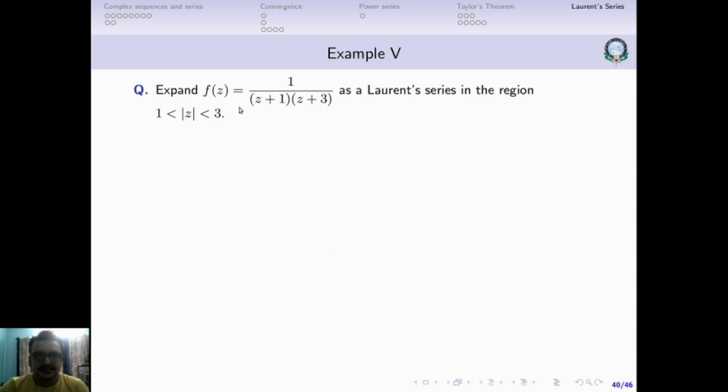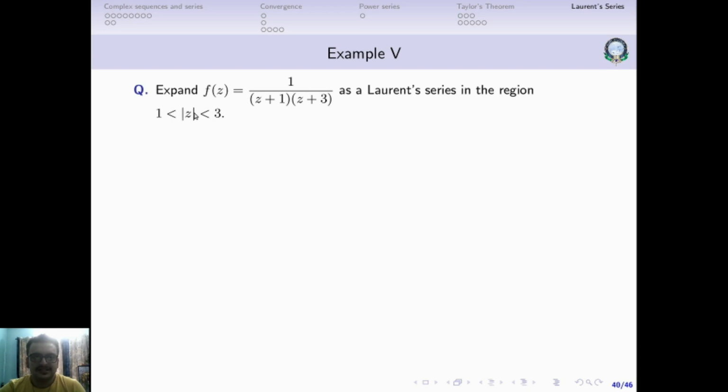Okay, next example, we have to expand this particular function 1 by (z plus 1)(z plus 3) as a Laurent series in the region 1 less than modulus z less than 3. Now you can see here this is basically an annular region, right? 1 less than modulus z.